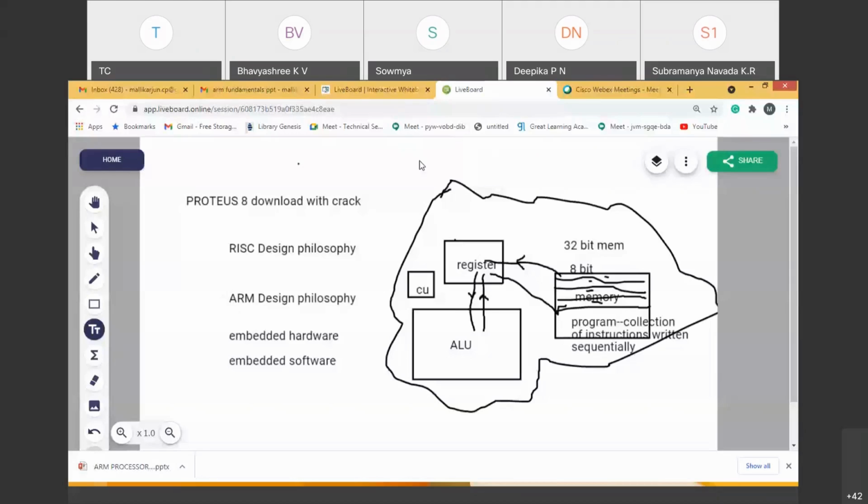So now, ARM design philosophy: what it should have is all the features along with the RISC design philosophy, plus extra features. I clearly mentioned those features. You should not run away from those features. Recall. Now, what is embedded hardware and embedded software?